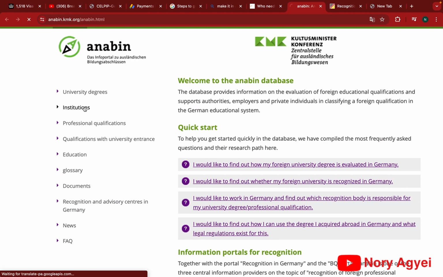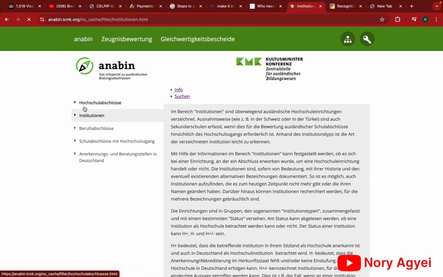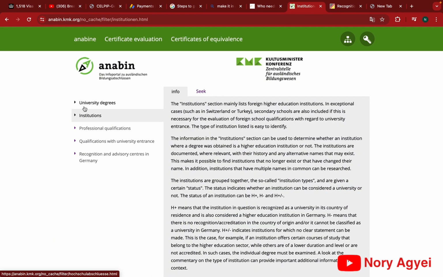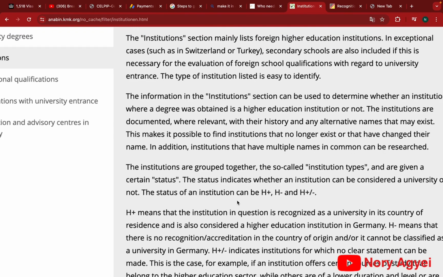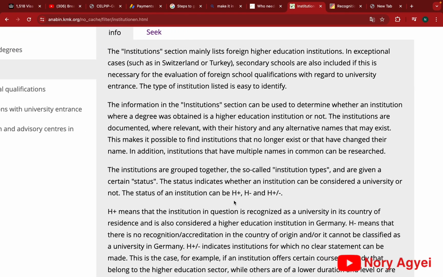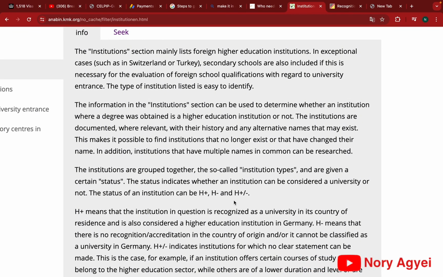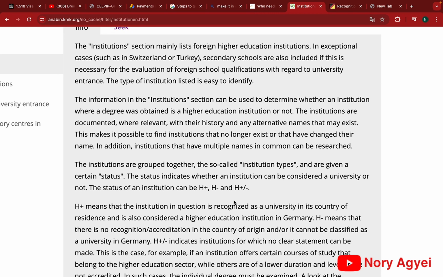Now back to ANABIN, we want to check the institutions first. You can go with the university degree first or the institutions, but for the purpose of this video, let's check the institutions first. This page is giving you information as to what institutions are listed there, and information about the results. The first paragraph explains that the institutions section, that is the section that we are going to review, mainly lists foreign higher education institutions, with the exception of these countries, Switzerland and Turkey.